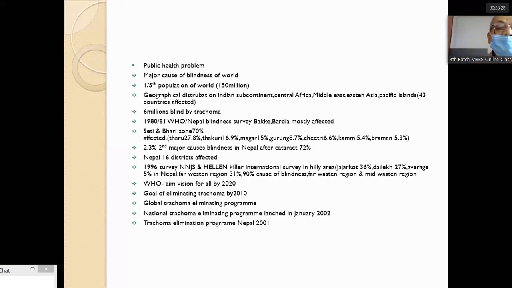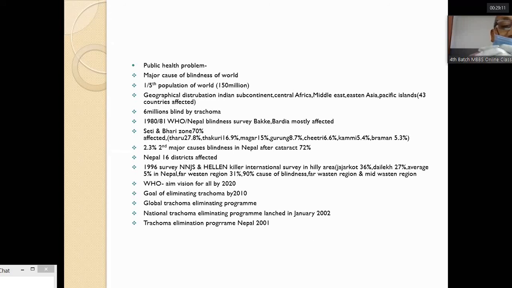It is a public health problem, and it is a major cause of blindness in the world. About one fifth of the population of the world, about 150 million people, are suffering from trachoma. Geographical distribution: the Indian subcontinent, Central Africa, Middle East, Eastern Asia Pacific regions are mostly affected. There are 43 countries affected with trachoma. Trachoma causes 6 million blind in the world.